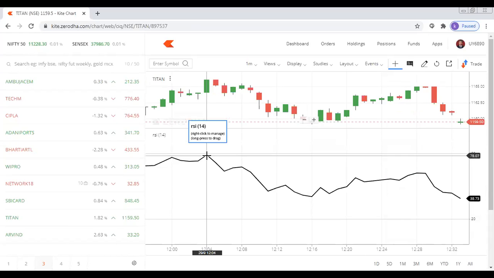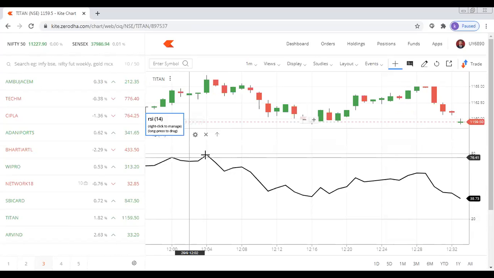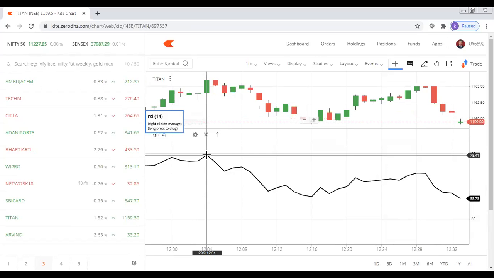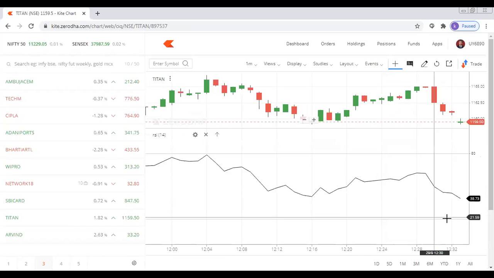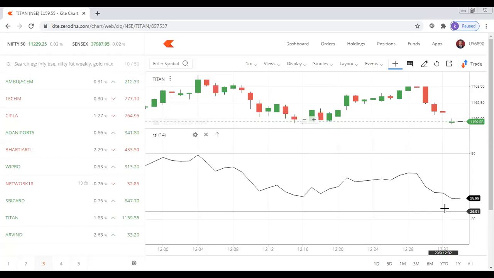Can you see this? I told you 80 is the benchmark. It has almost come to 78. So that was the time you should have ideally sold the shares if you had shares of Titan Industries. And look at this chart. The chart is going down, going up, going down. If it comes below 20, that is the right time for you to buy this particular share.